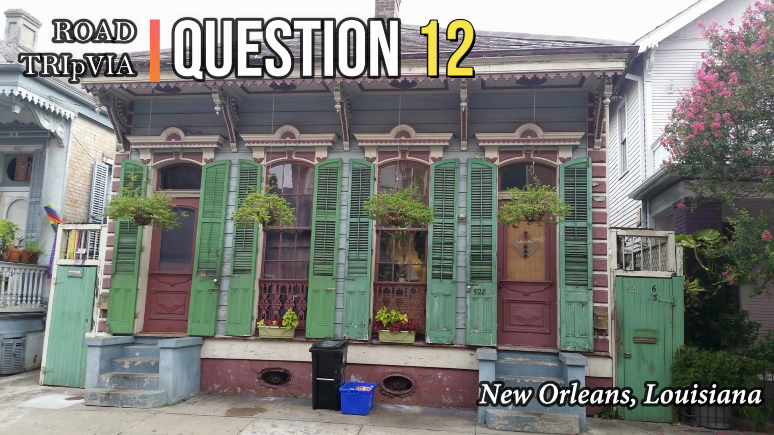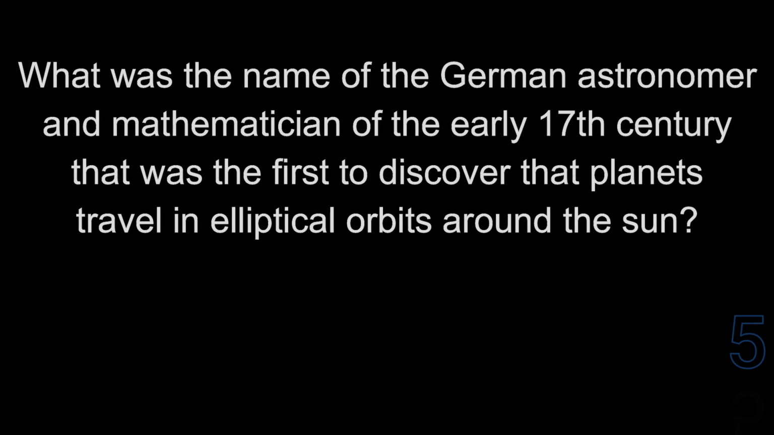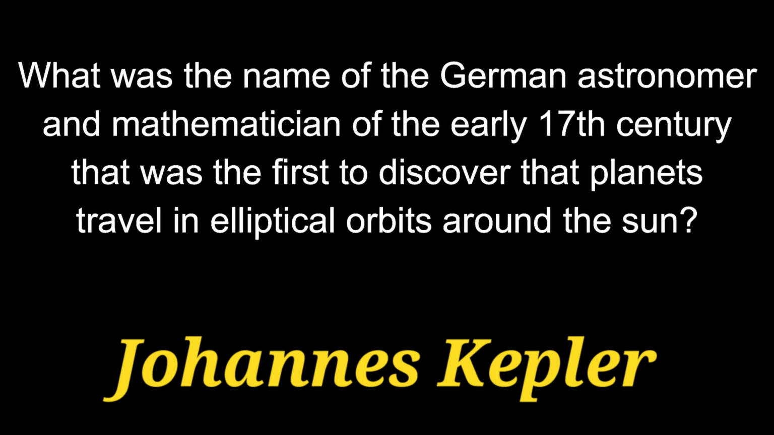Question number 12. What was the name of the German astronomer and mathematician of the early 17th century that was the first person to discover that planets travel in elliptical orbits around the sun? The answer is Johannes Kepler.